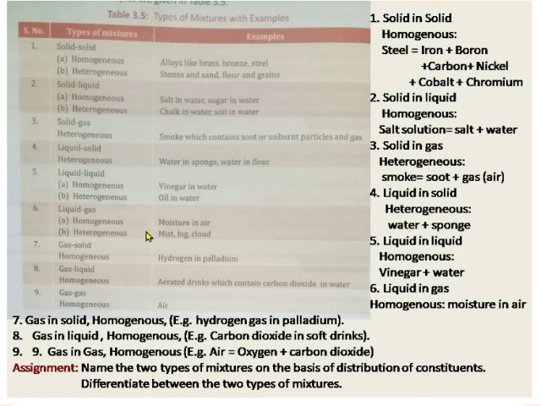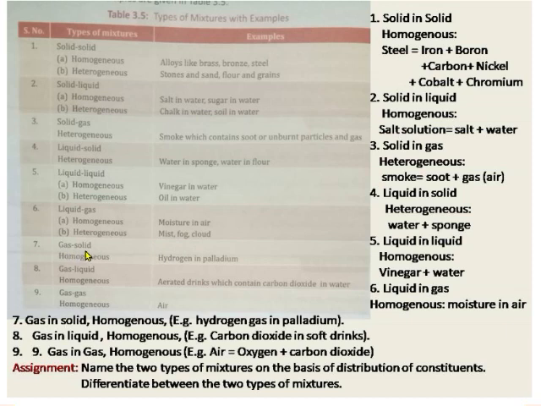Homogeneous mixture, that is water vapor, this moisture in air, and heterogeneous mist, fog, cloud. These are heterogeneous mixtures because some part of the cloud can have more amount of moisture, other parts cannot have, so these are heterogeneous.